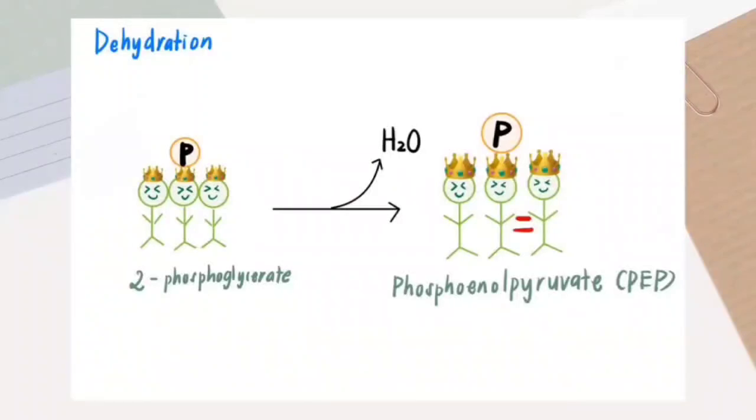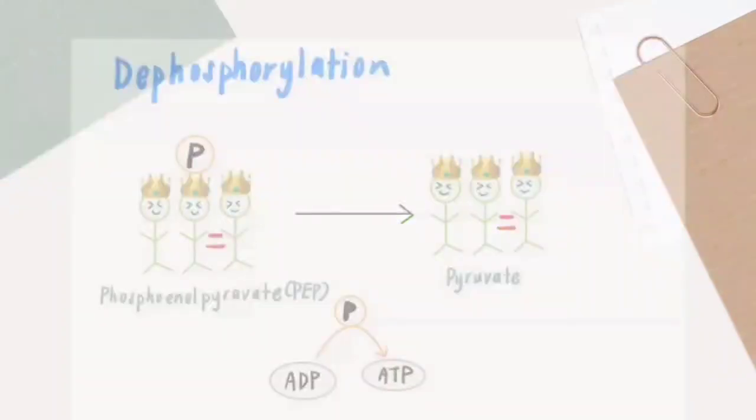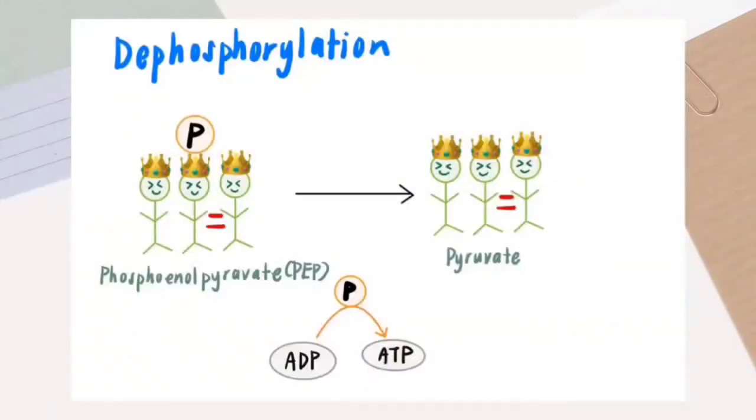In this stage, the group is very strong. Now they want to strengthen the bonding between members, so they remove one water molecule, which is the dehydration process, to form a double bond between members. As the water molecule is removed, the name changes to phosphoenolpyruvate, PEP. Last but not least, the group thinks that they are strong enough and independent of power, so they decide to remove the power, which is the dephosphorylation process. At the same time, they give out one ATP. Thus, the group name changes to pyruvate.